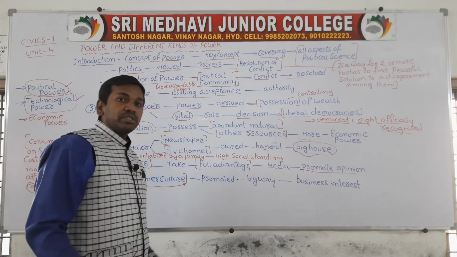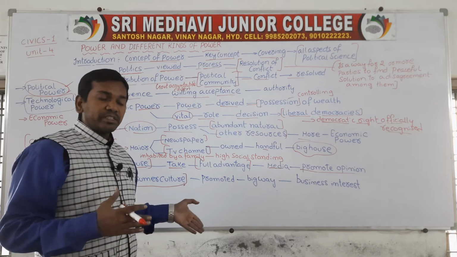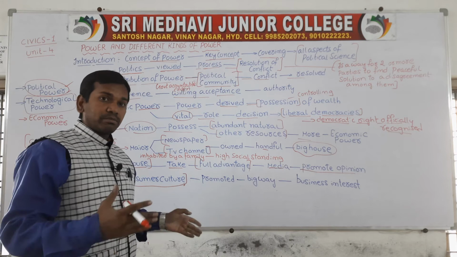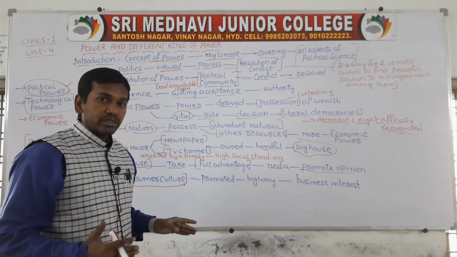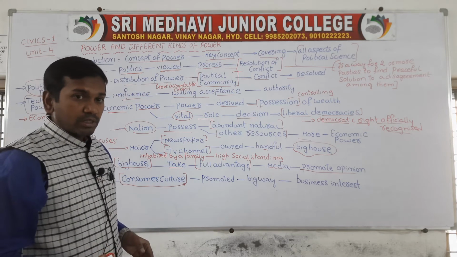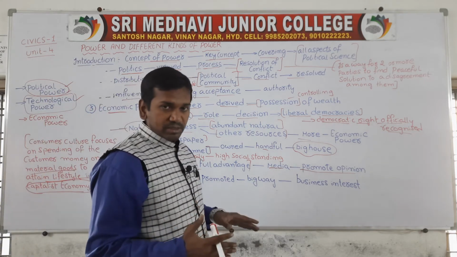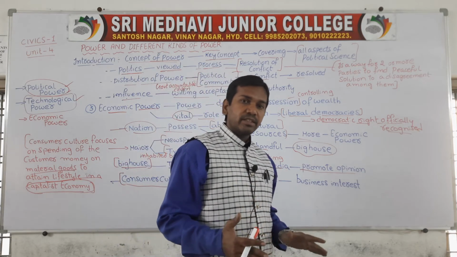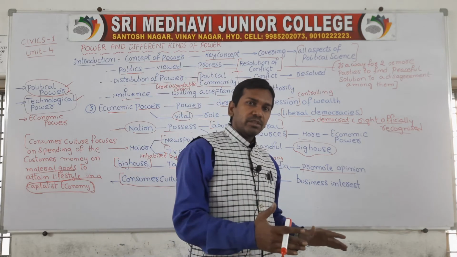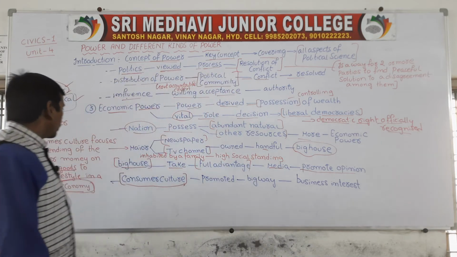What do material goods mean? Whatever goods have a definite shape and definite size are called material goods. For example, computers, land, buildings, houses, TV. All these come under material goods. So consumer culture is nothing but spending the customer's money on material goods to improve the lifestyle of a capitalist economy. This is one point.